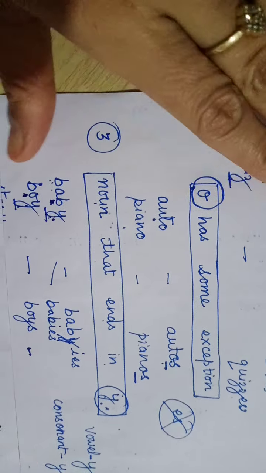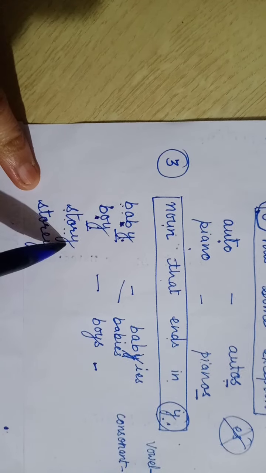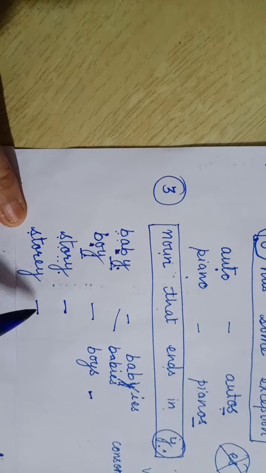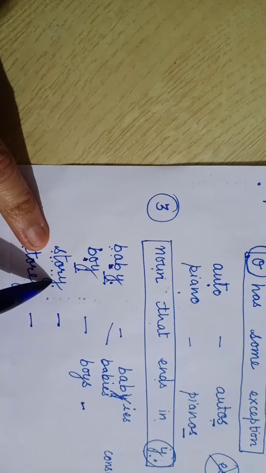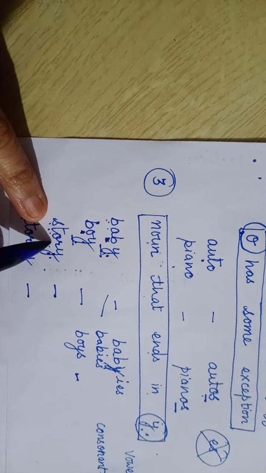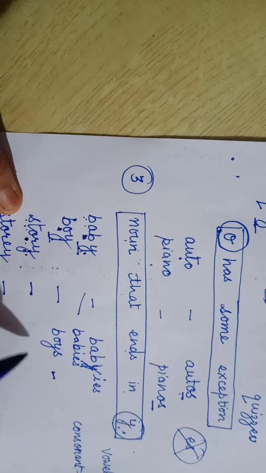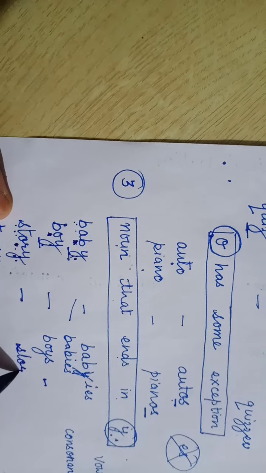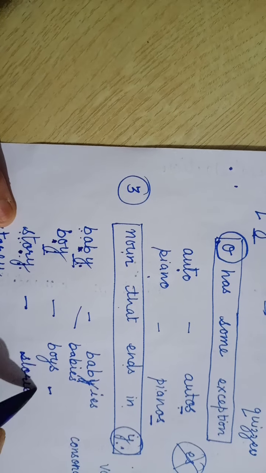So children, I have written two words here. S-T-O-R-Y, story, and S-T-O-R-E-Y, storey. This story means the tale, and Y is the last letter, and the second last letter is a consonant. So it will be S-T-O-R-I-E-S.